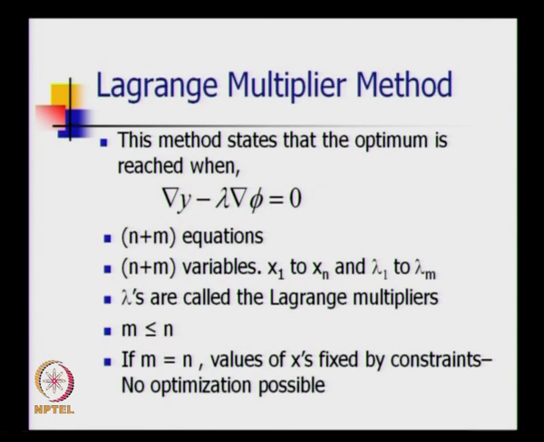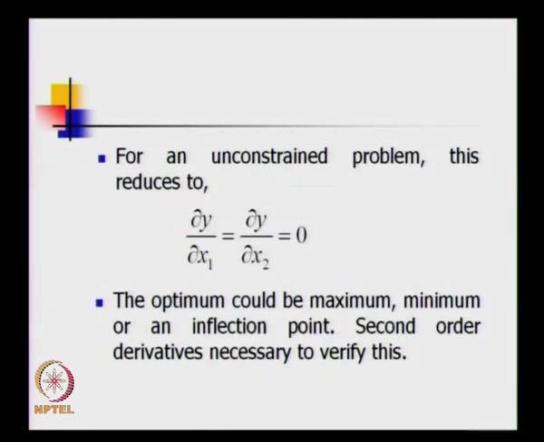So there are m constraints, so m constraint equations, n variables, so n plus m equations, n plus m variables. The lambdas are called the Lagrange multipliers. So m must be less than or equal to n, so that is a problem with the equality constraint. If m equals n, directly the constraints can be solved, that is the solution whether you like it or not. For an unconstrained problem this reduces to del y by del x1 equal to del y by del x2 and so on. Second order derivatives are necessary to verify this, we use the Hessian and evaluate it.